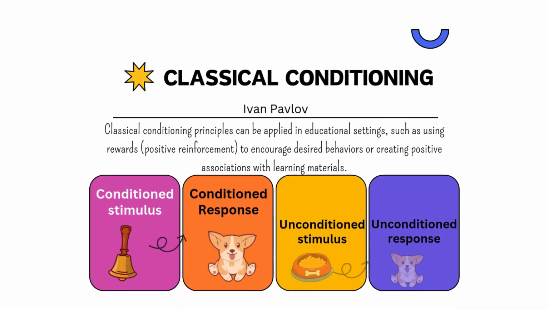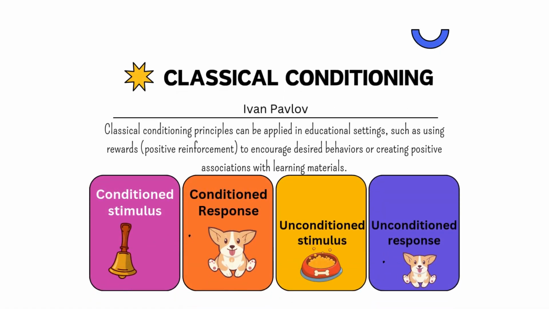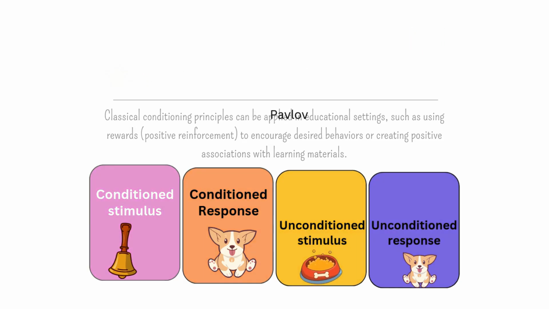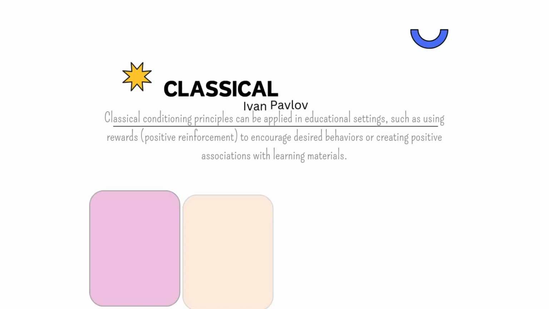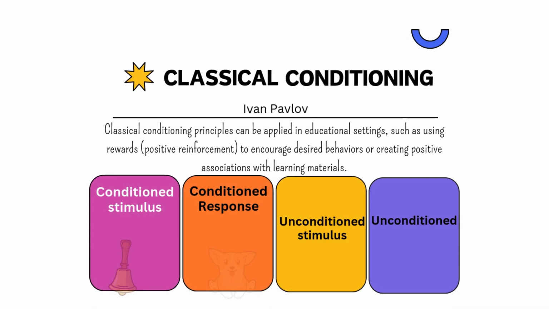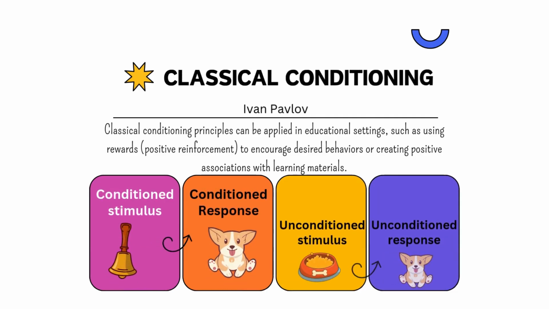Classical conditioning was introduced by Ivan Pavlov. He says that people learn to associate one thing with another, and he calls this learning by association. In his experiment, Pavlov made dogs salivate at the sound of a bell because he paired the bell with food. So it's not directly the food that makes the dog salivate, but just the sound of the bell, because the dog associated the sound of the bell with the food.